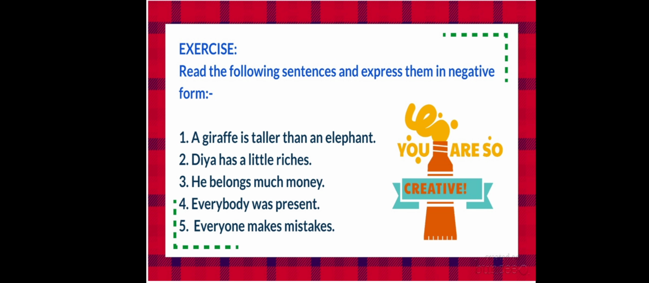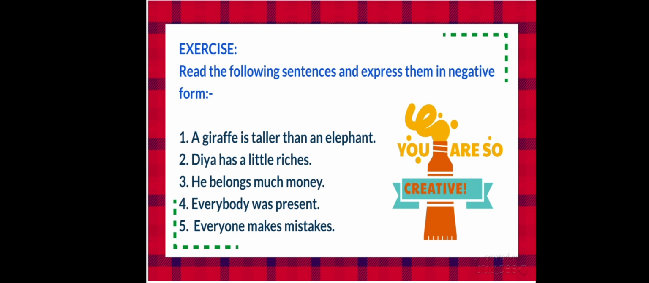Okay, so an exercise is given. You just write these sentences in your copy and change these affirmative sentences into negative sentences. I'm reading out the sentences for you. Number 1, a giraffe is taller than an elephant. Number 2, Dia has a little riches. Number 3, he belongs much money. Number 4, everybody was present. Number 5, everyone makes mistakes.